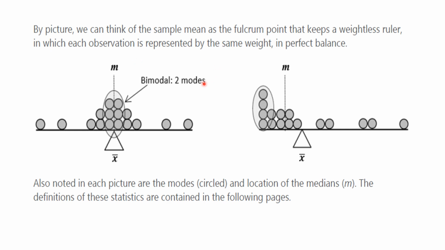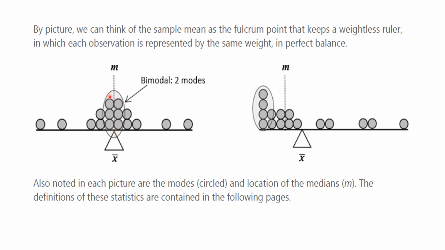This is a very important picture. It tells you about the three major measures: mean, median, and mode. What is mean? What is median and mode? Here you are seeing a weightless rod with a fulcrum point. The fulcrum point which you see is the mean. So it is the center value, we can say.